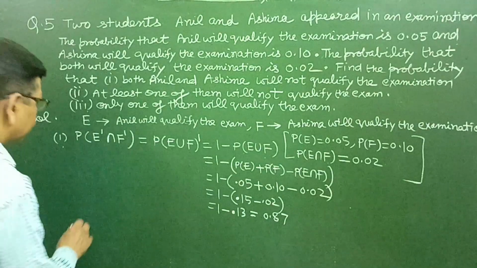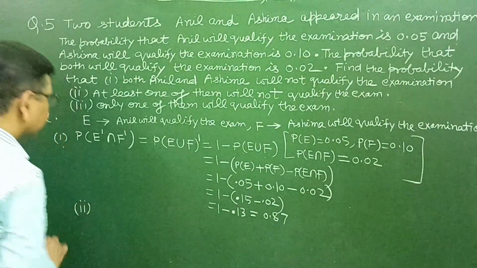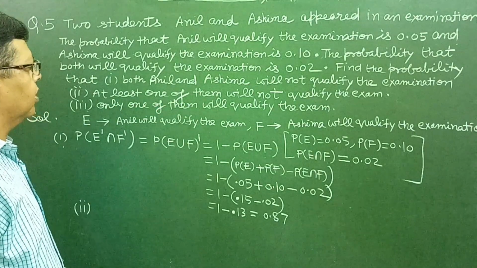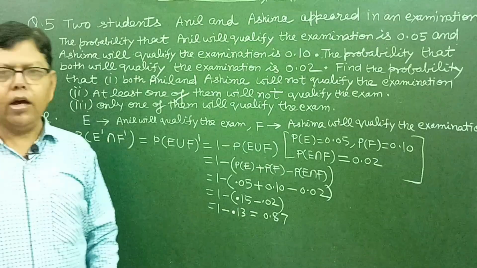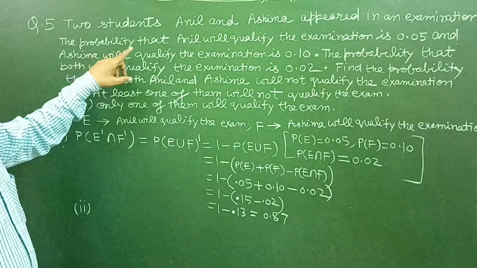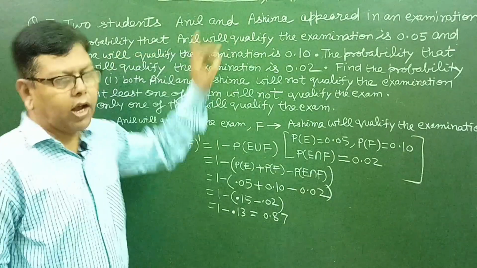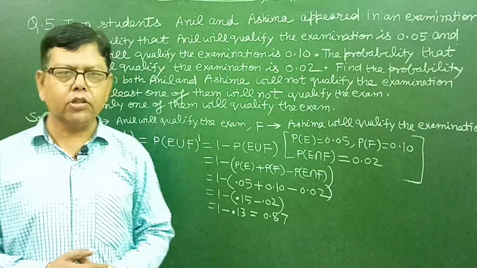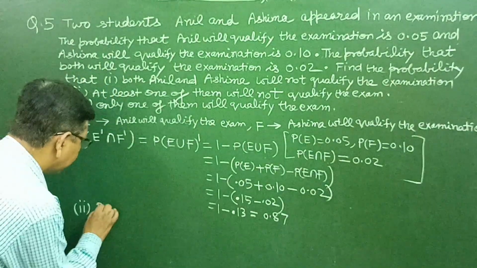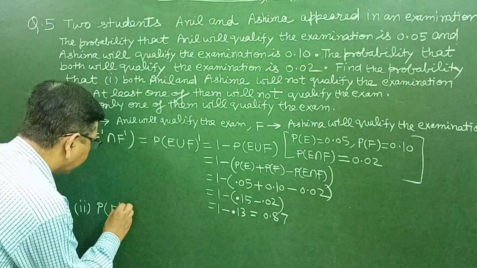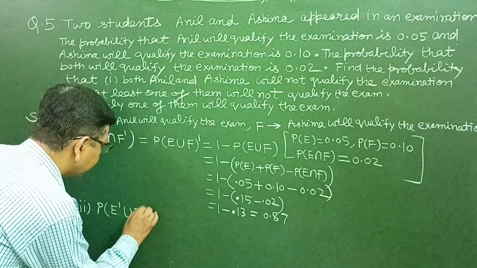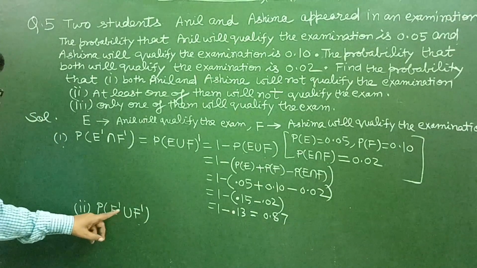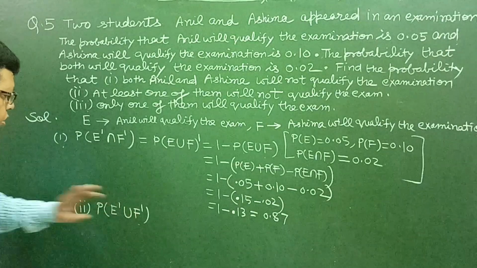Now second part, at least one of them will not qualify the examination. It means either Anil will not qualify the examination, or Ashima will not qualify the examination, or both will not qualify the examination. That is, we want to find probability of E complement union F complement. That is, first event does not happen, or second does not happen, or both do not happen.